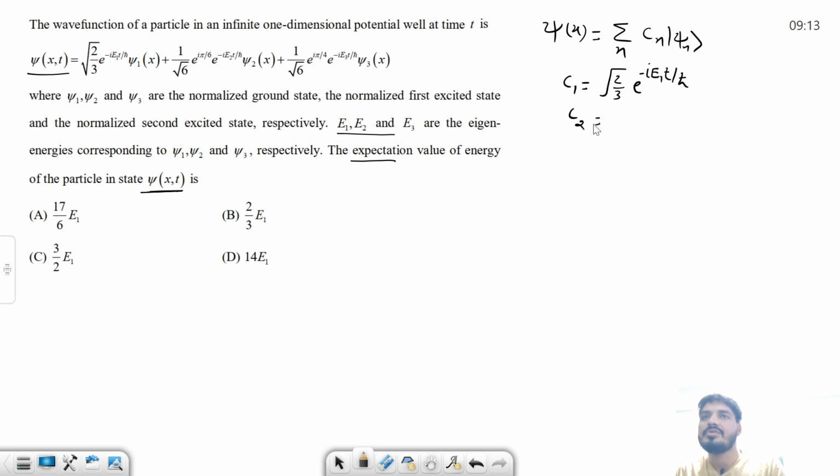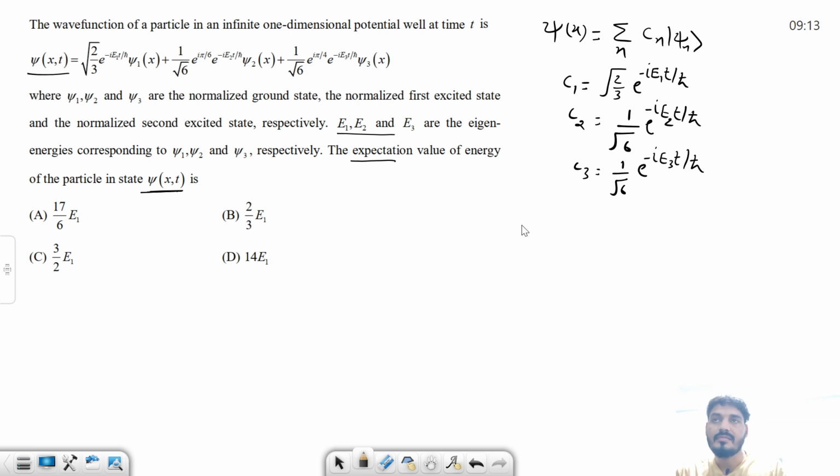And c2 is 1 by under root 6 e to the power minus iota e2 t by h cut. And c3 is 1 by under root 6 e to the power minus iota e3 t by h cut.